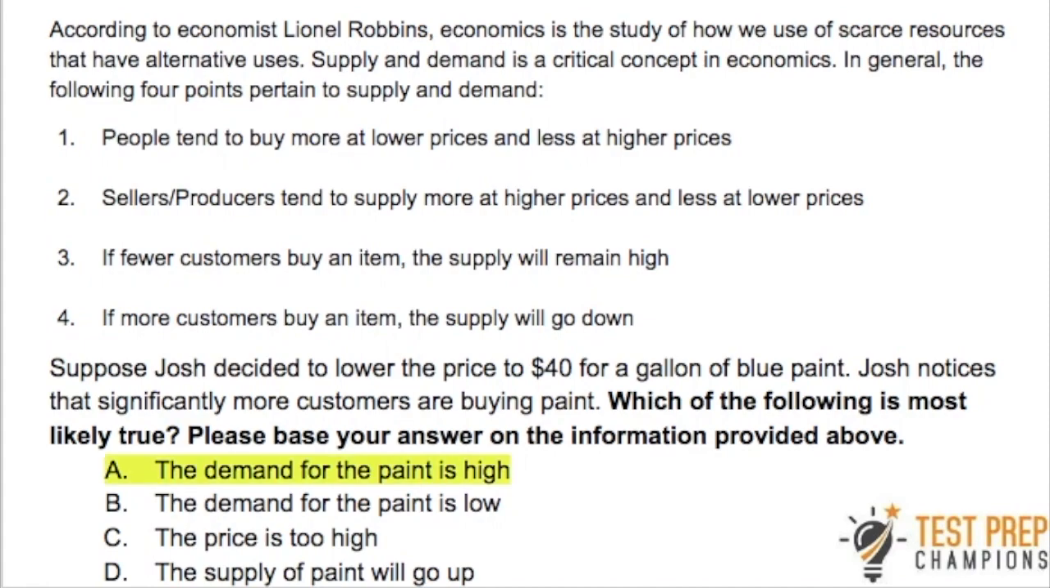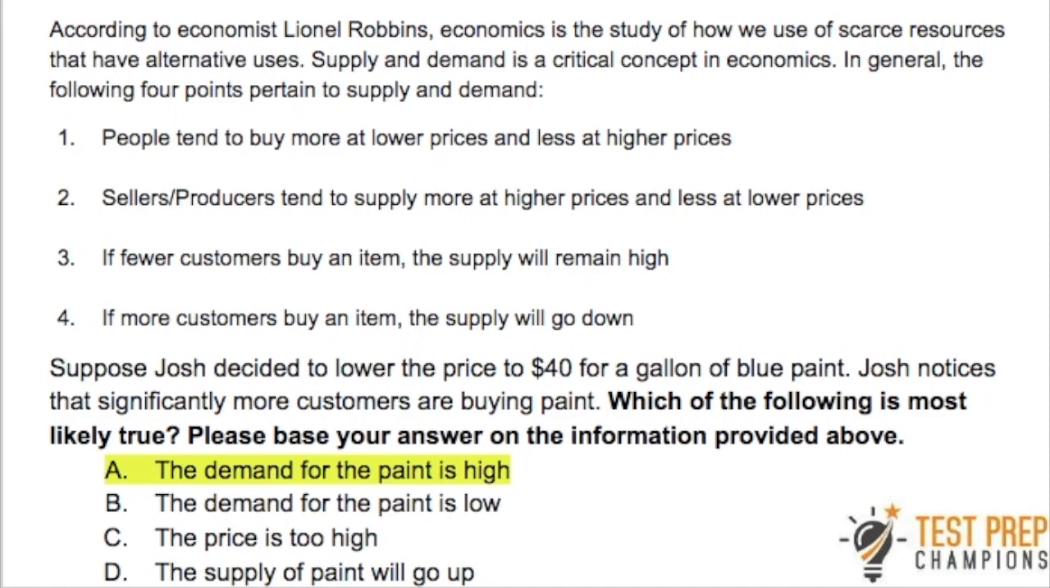So the answer here is A, the demand for paint is high. Now, if the demand was low, few people would be buying, and since it says more customers are buying, that's why we would take B out. And for C, I want you to note that people tend to buy more at lower prices. That's a general rule of thumb, and they buy less at higher prices, so if the price was too high, we wouldn't expect to see an increase in customers.